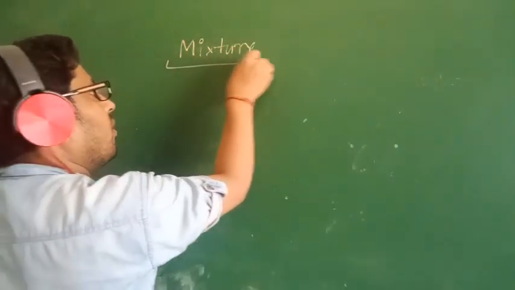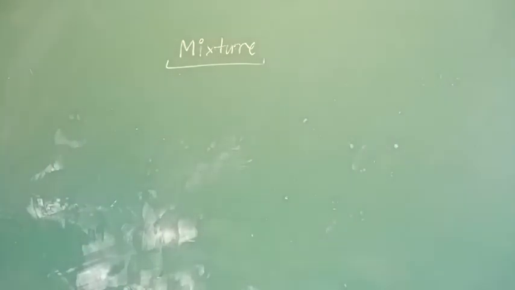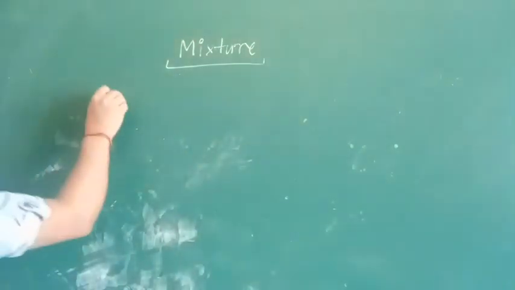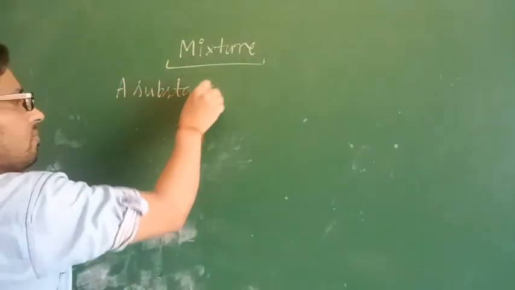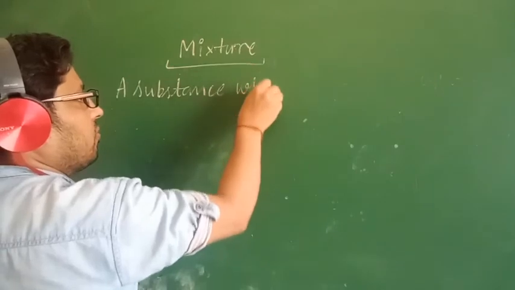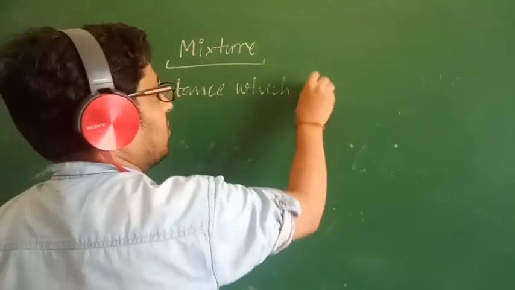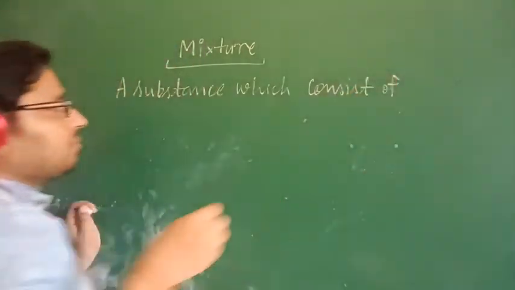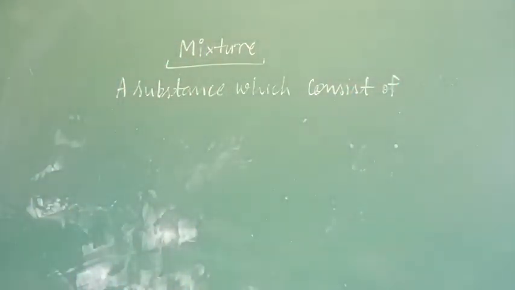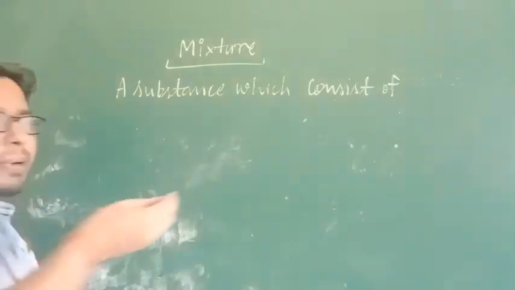Mixture means impure substances, a substance which consists of two or more elements or compounds.